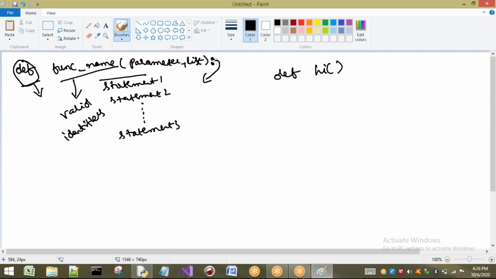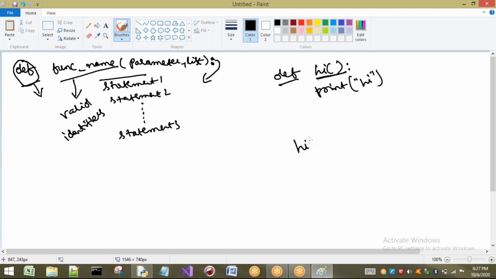Now, the colon indicates the end of the function header, or we can say that after this colon we have to write the body of that function. So I am going to write a colon here. This indicates that I am going to define a function called hi. In that, I want to print a hi message. For example, I have printed a hi message. Now see, this is the body, and there is only one line for this hi.